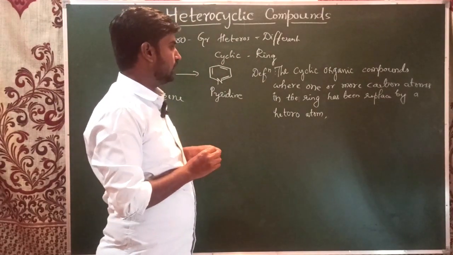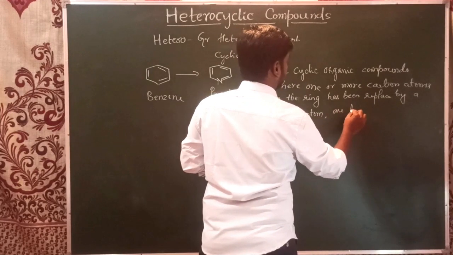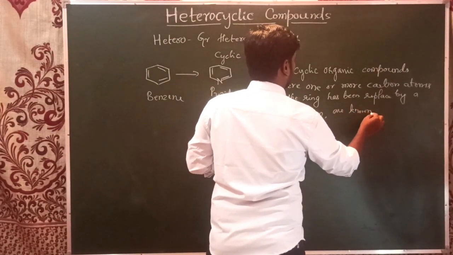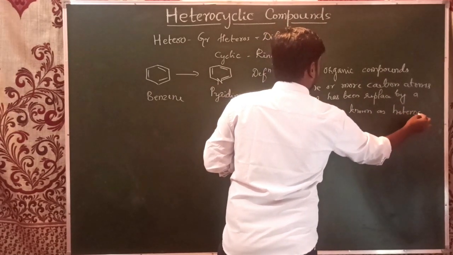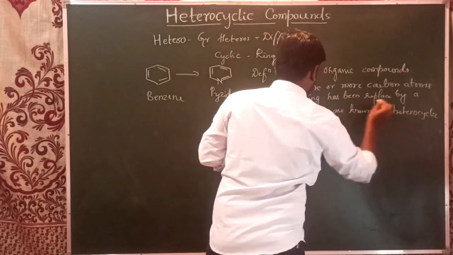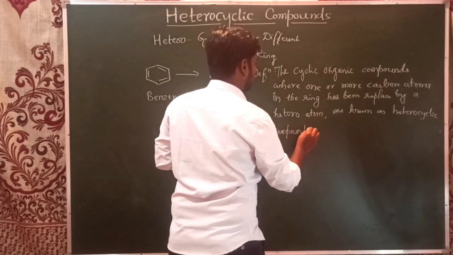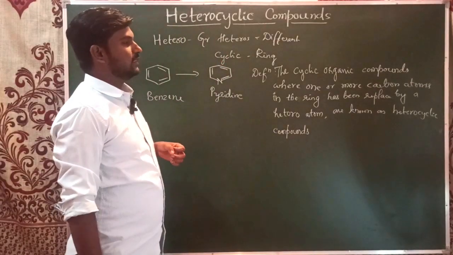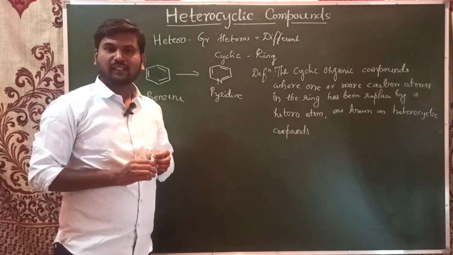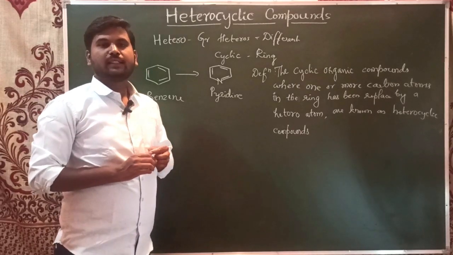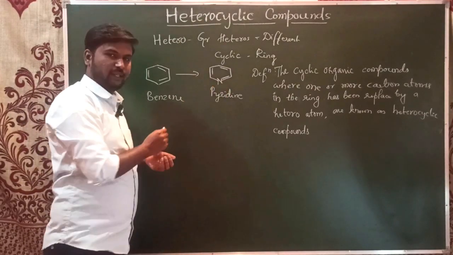Such compounds are known as heterocyclic compounds. This is the definition of heterocyclic compounds. The cyclic organic compounds where one or more carbon atoms are replaced by heteroatoms. So here you can see the heteroatom is nitrogen.